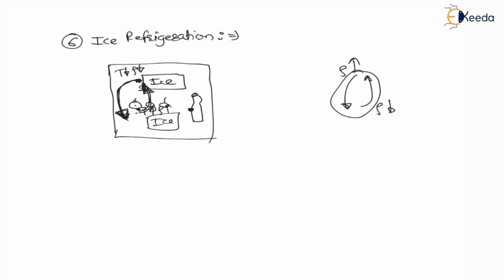Now this ice is kept around the space where refrigeration is required, and only refrigeration at greater than 0 degrees Celsius is possible, since ice temperature is 0 degrees Celsius. For example, vegetables, ice creams and cold drinks in transit. Whenever vegetables, cold drinks or ice creams are sold in transit or transport, such types of refrigeration are used. Thank you, dear students. In the next lecture, we will see numericals on the refrigeration topic.